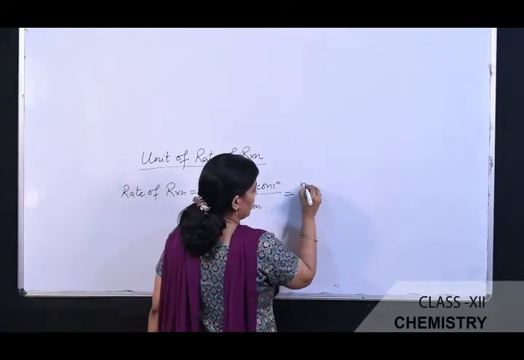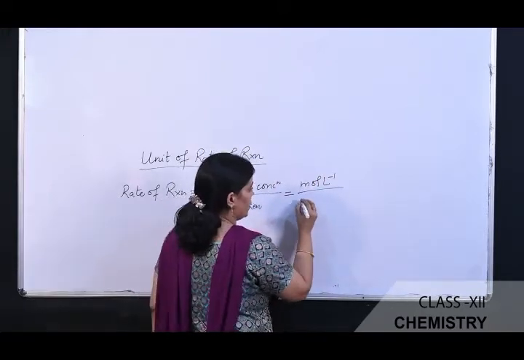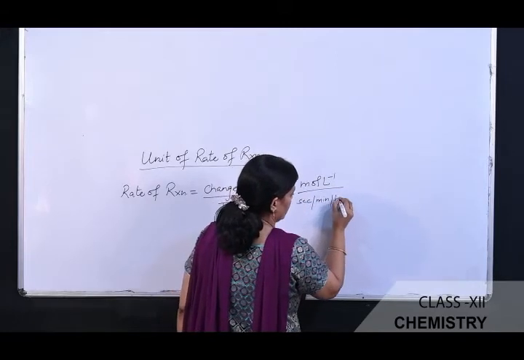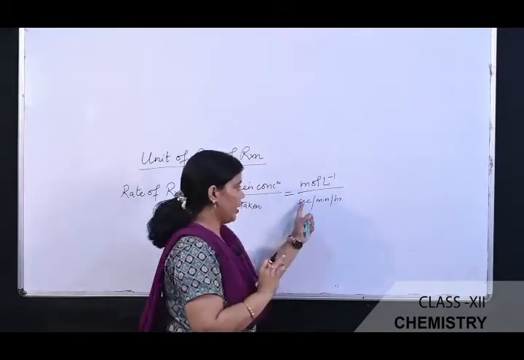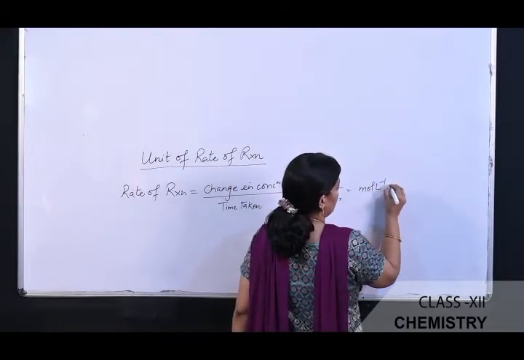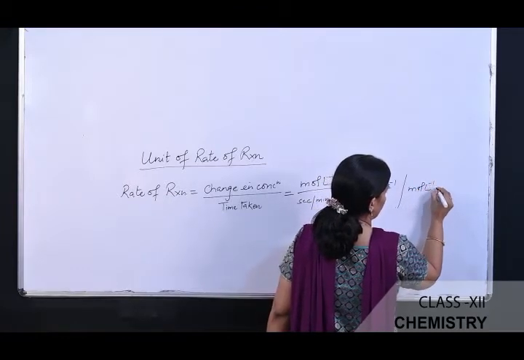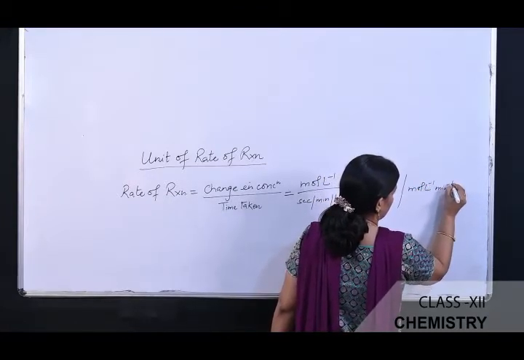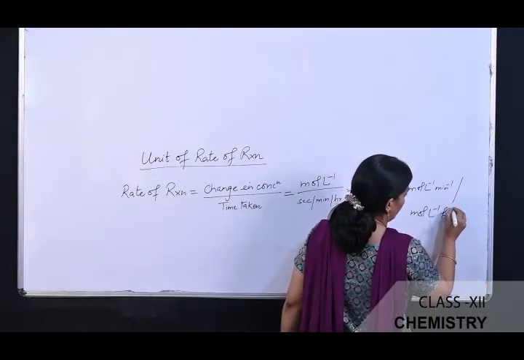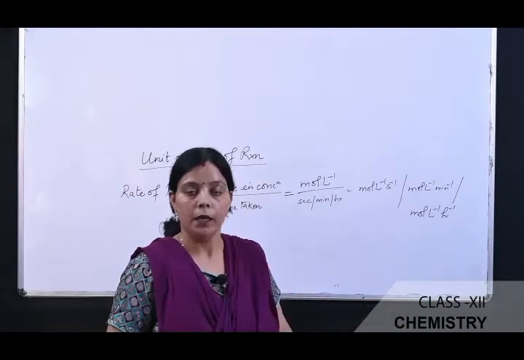The unit of concentration is mole per liter, and the time unit may be either second or minute or hour. So the unit of rate of a chemical reaction may be mole per liter per second, or mole per liter per minute, or mole per liter per hour. These are the units of a rate of a chemical reaction.